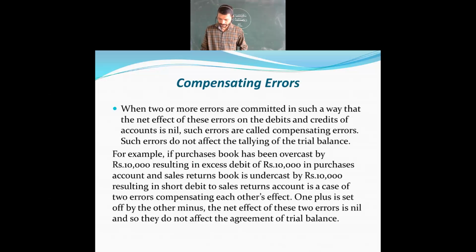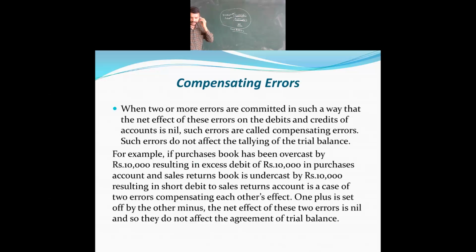Just check it out. If the purchase book is undercast by 2000 and the sales book is undercast by 2000, similarly the rent account is overcast by 500 and wages is undercast by 500. Purchase book and sales book are undercast, this is overcast and this is undercast. Here one is increased and one is reduced, so the answer tallies.